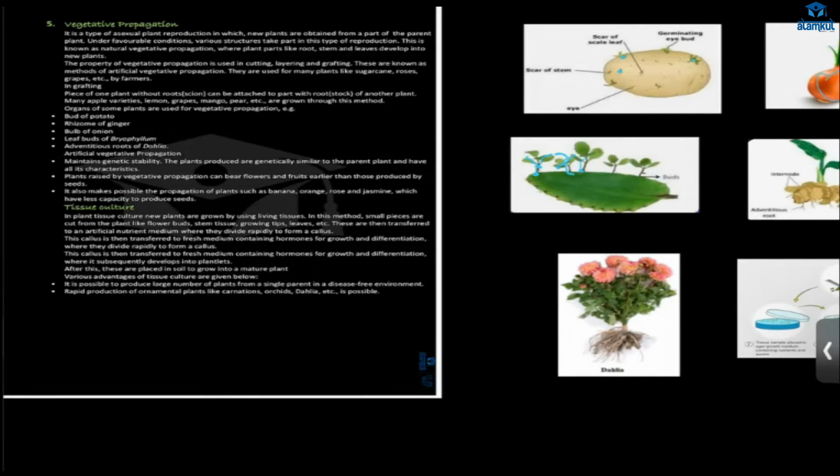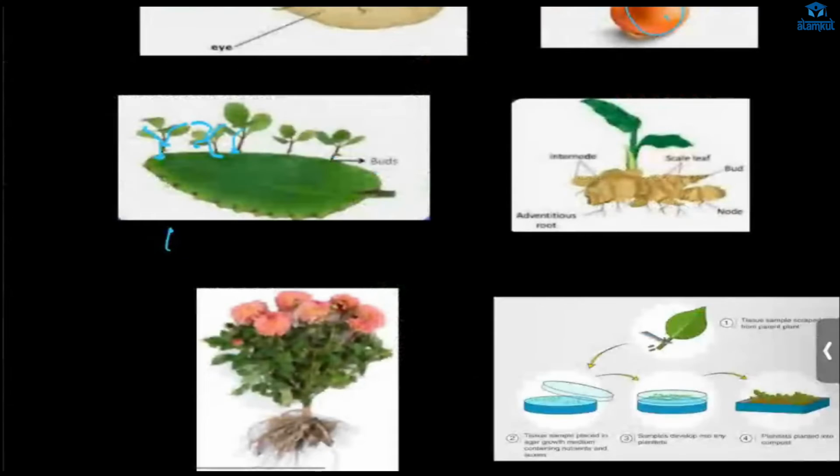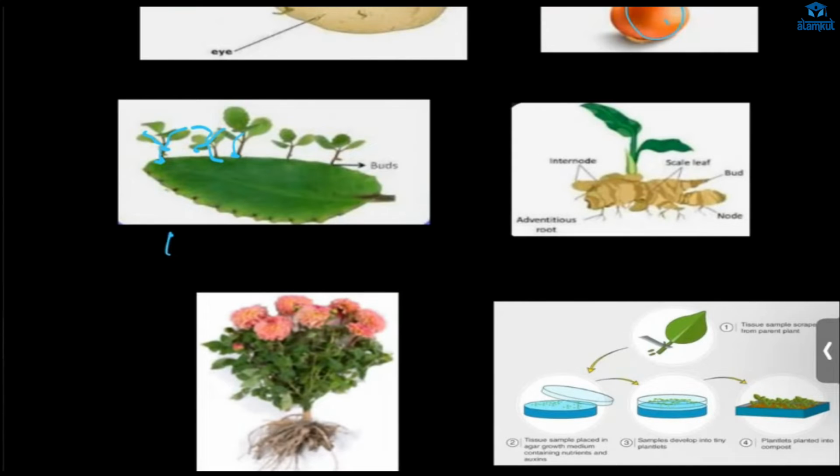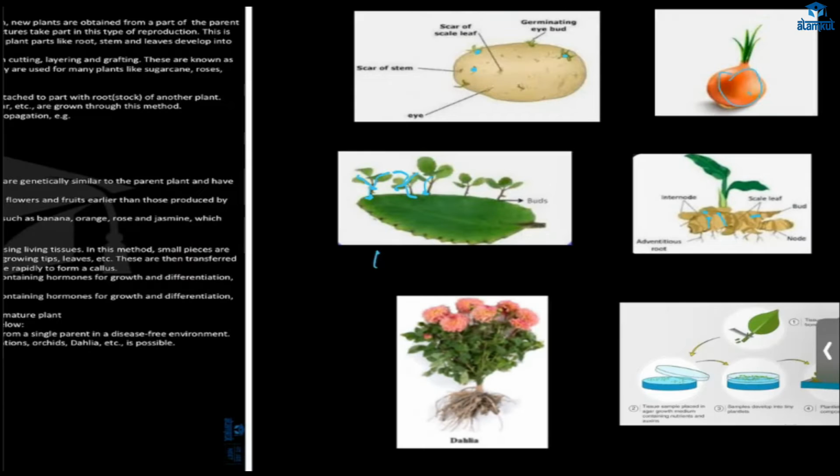Okay, and this bulb of onion, and then from leaf, the new individuals are forming. This is bryophyllum. What's a rhizome? Rhizome is modification of stem. Okay, see this. In stems, we have node and internode, right? So here also you can find the node and internode. And that rhizome, that stem is our ginger. From the stem itself, the new individual will form.